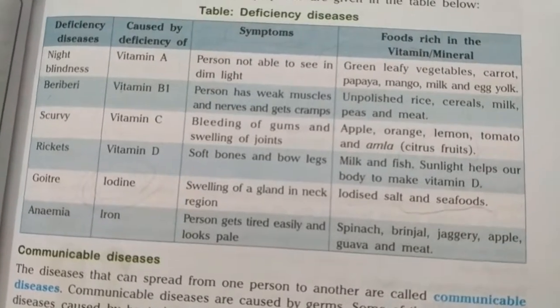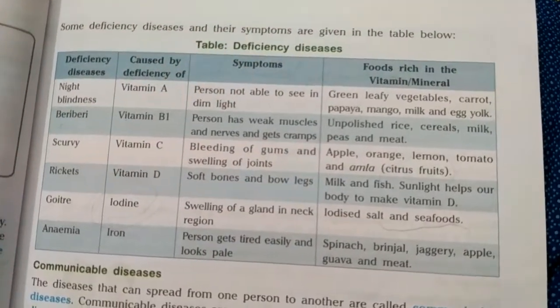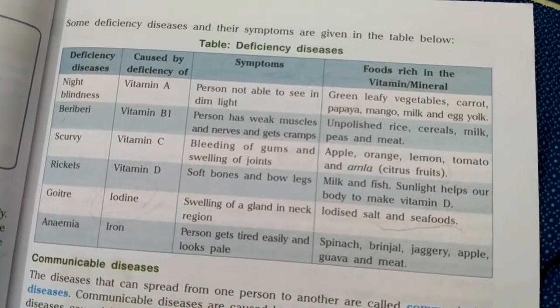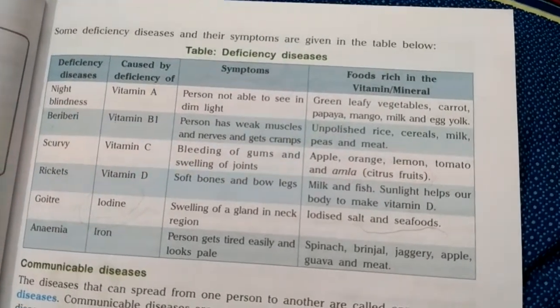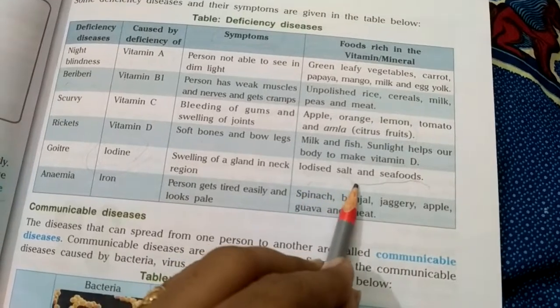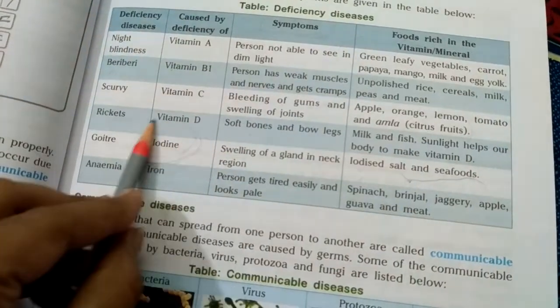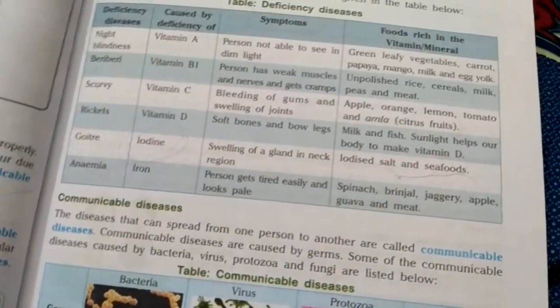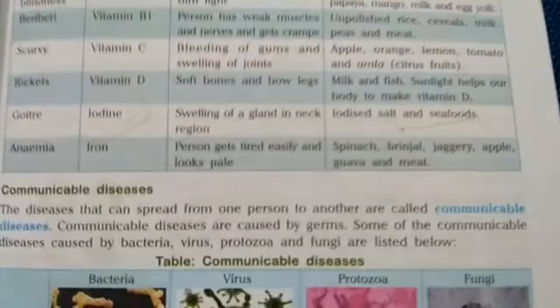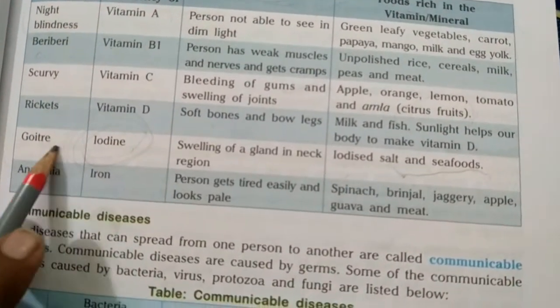So you people should use iodized salt while cooking. You should tell your moms to purchase those salts from the market which are enriched in the mineral iodine. Those salts are sold by the name iodized salt. Okay, so we should use iodized salt in our cooking so that we can get a proper amount of iodine supply in our diet. And the seafoods, I have already told you, fish, prawn, these are the names of certain seafoods which if we eat, then we will not suffer from this particular disease.